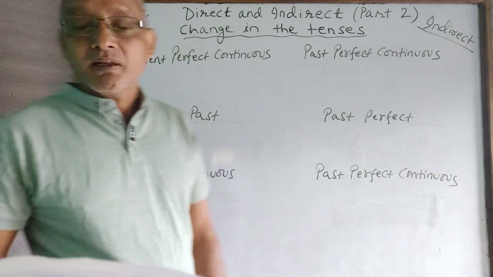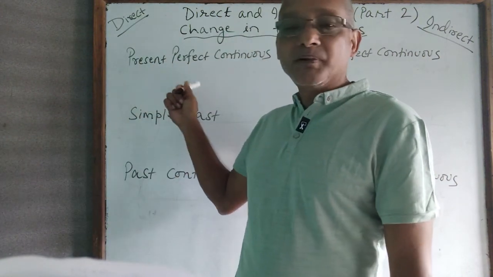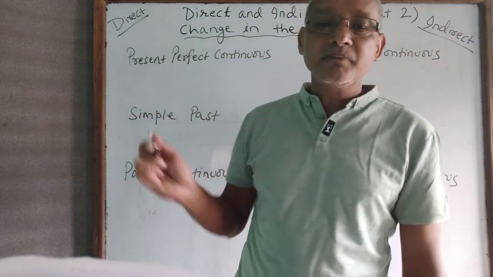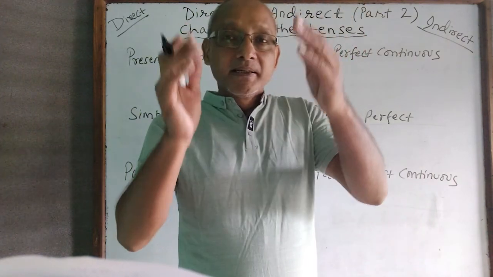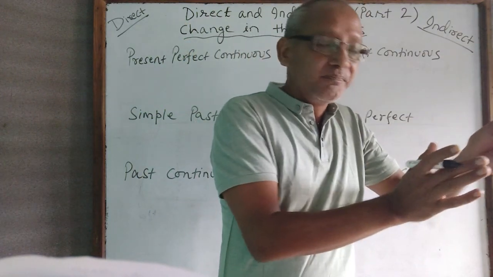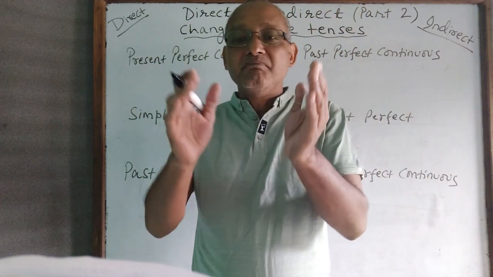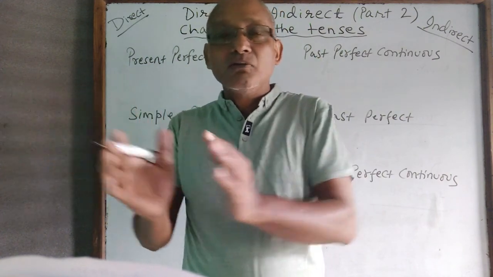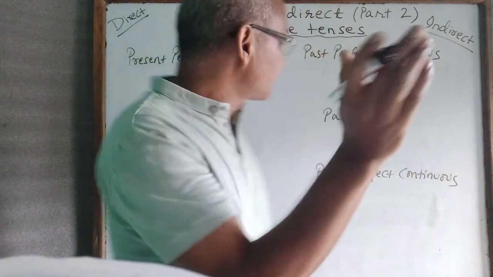So let's start with present perfect continuous. For example, Seema said to Rima, it has been barking since 2 p.m. What has been barking? The dog. So let's see.